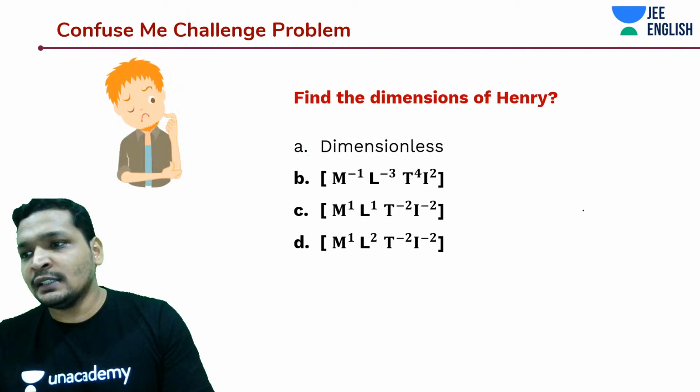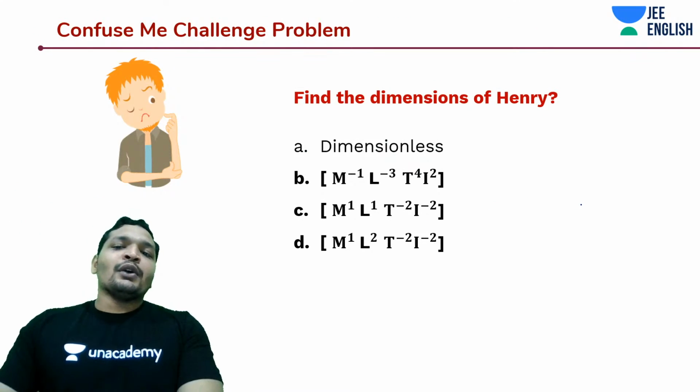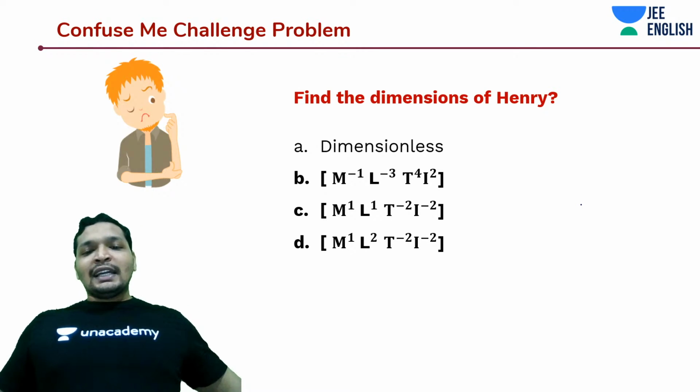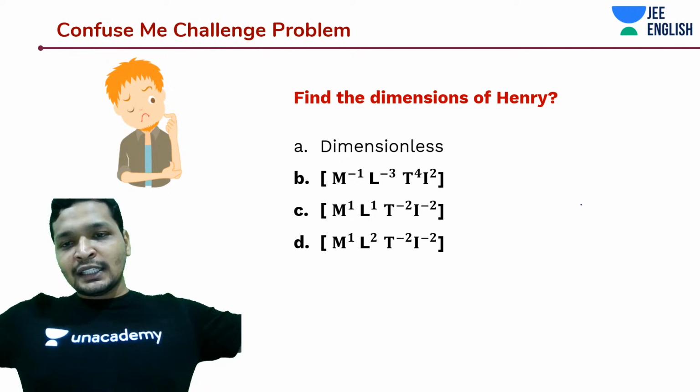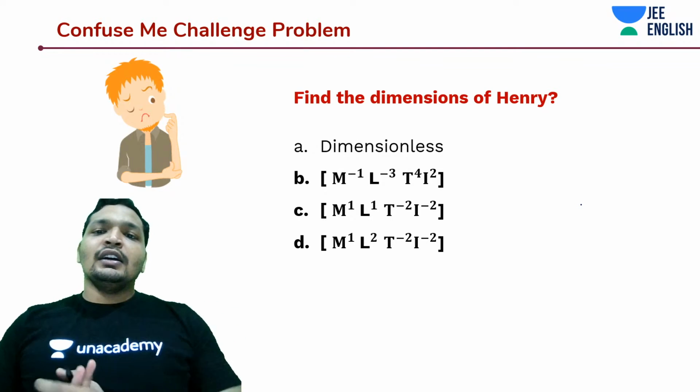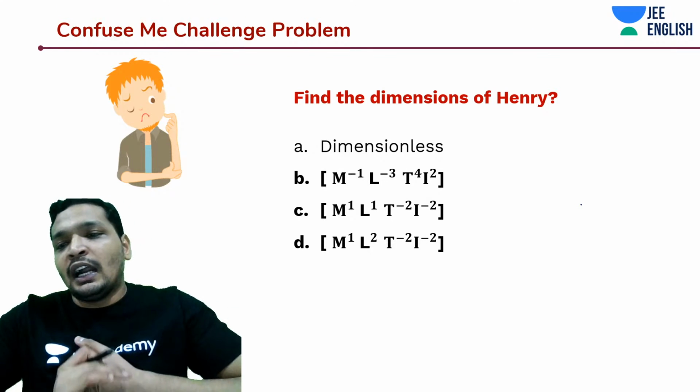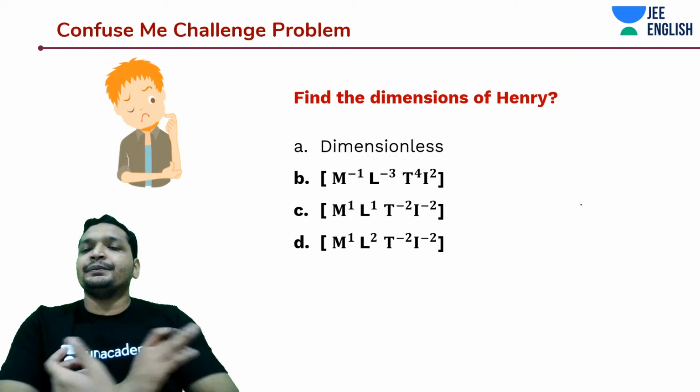Yes, only D is possible. Now we are going to deal with something interesting known as Henry. What do you think is Henry? What should be the dimensions of Henry, and what is the way to move about Henry?